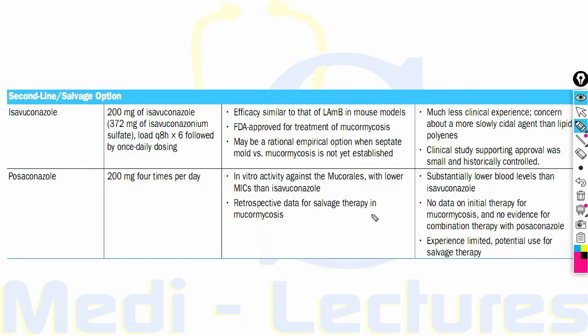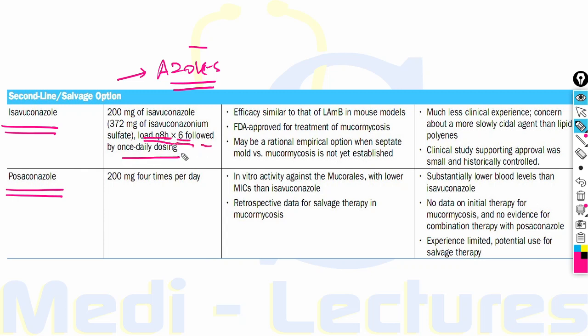Now usually azoles cannot be given in mucormycosis, but two azoles are FDA approved for mucormycosis, which are isavuconazole and posaconazole. When we consider isavuconazole, the dose is 200 mg TDS for 6 doses followed by once daily dosing.